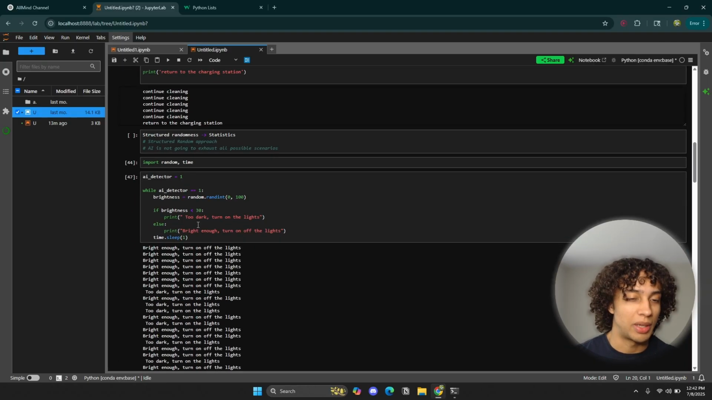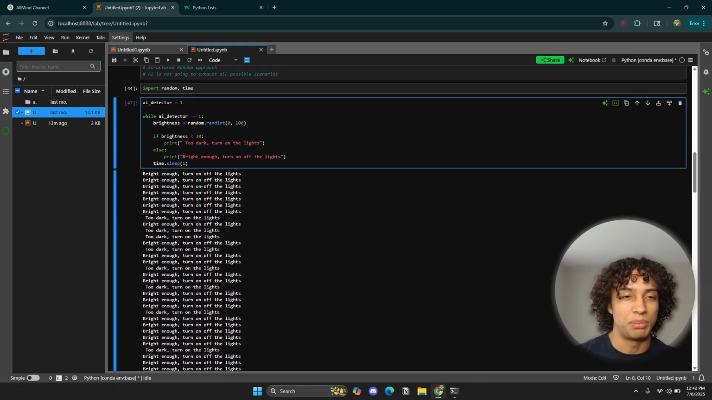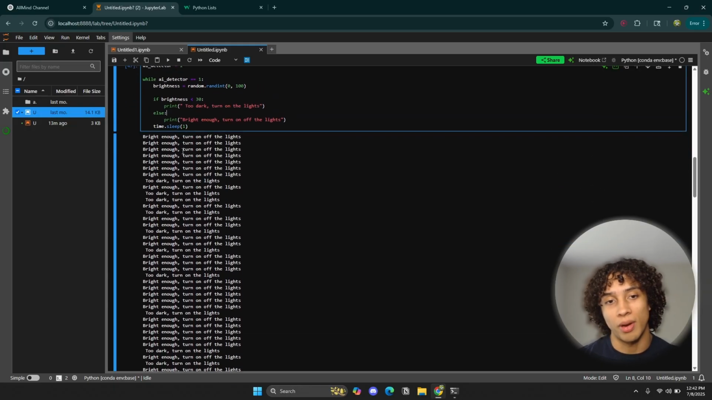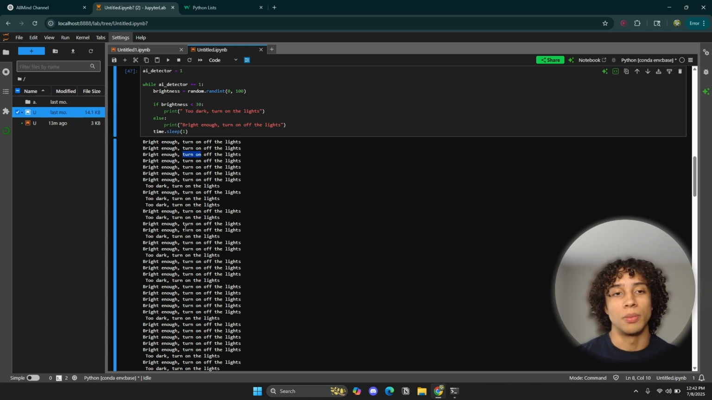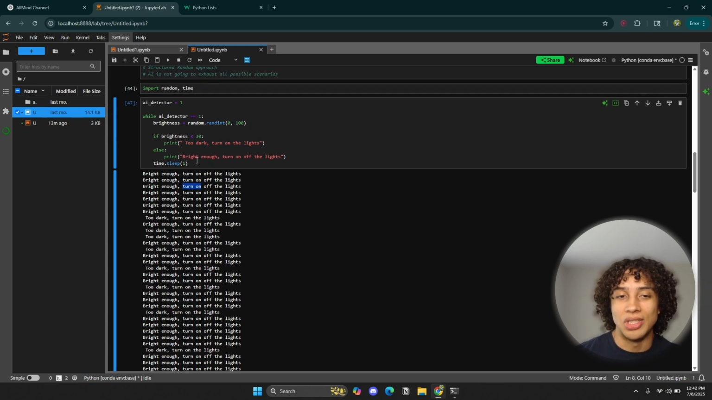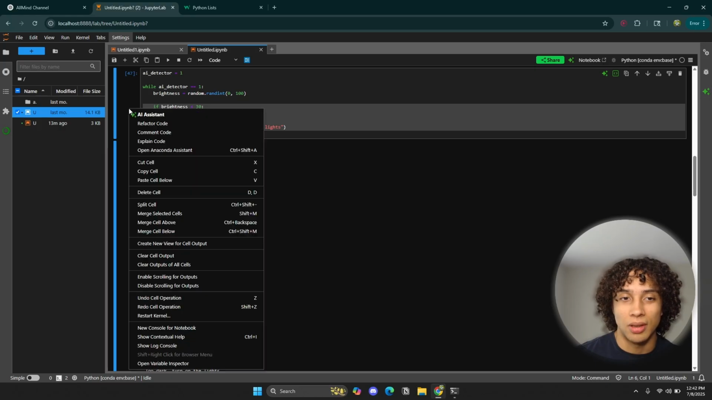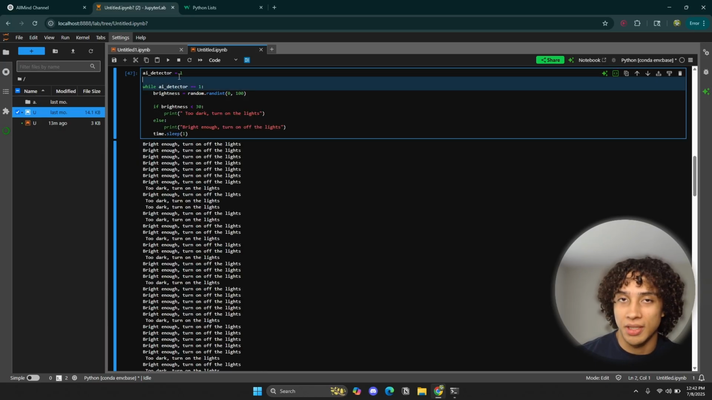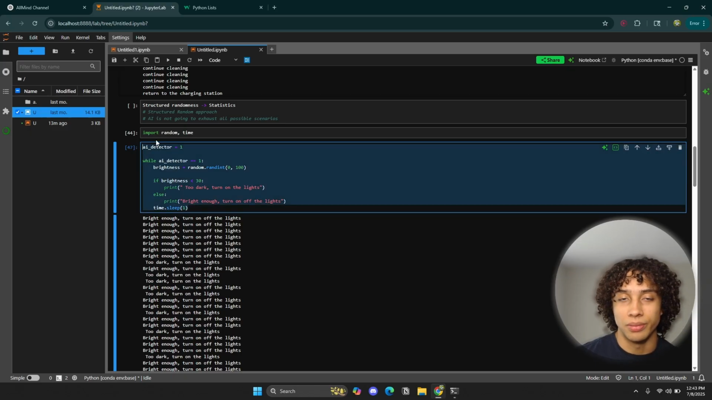And we talked a little bit about structured randomness, building a little mini AI detector to detect if it's bright enough or not bright enough in a room. This is not really an AI detector. This is just to get the point across on structured randomness and to practice a little bit of our while loops. Again, this is not really AI programming. It's still rule-based.